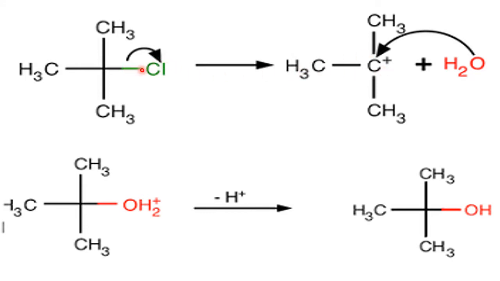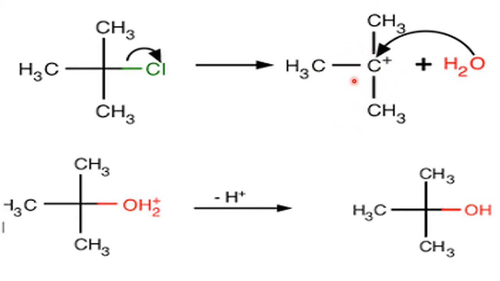It has taken the complete electrons. Two electrons are there between the carbon and the chlorine. Both electrons are taken by the chlorine, thereby becoming the permanent Cl minus, and this carbon becomes the permanent C plus. So when a plus charge is created on a carbon with some other attachments, it is called what? Carbocation. Please recall 11th class knowledge.